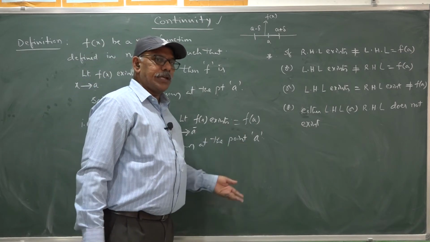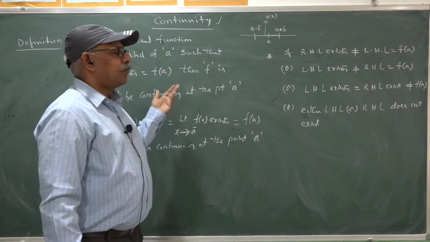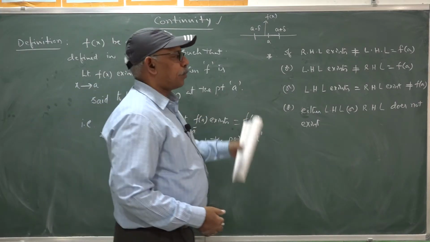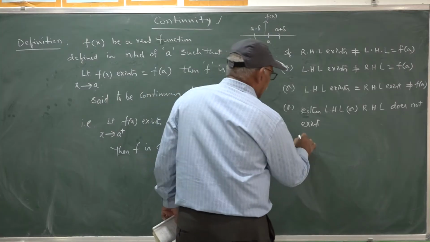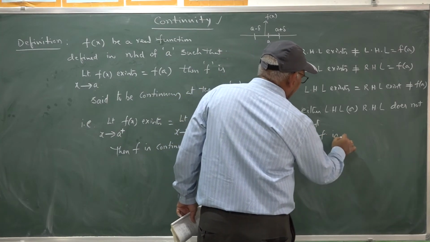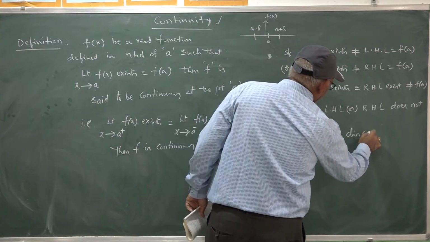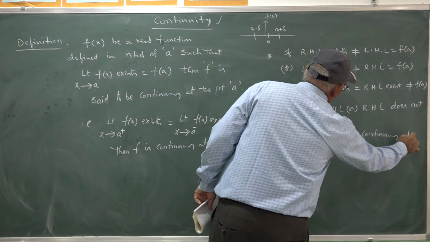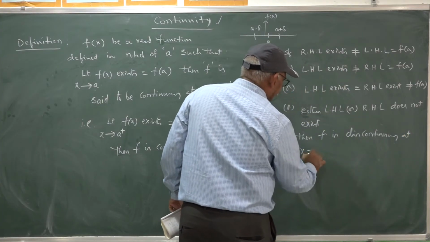In all such cases, the function is said to be discontinuous at that particular point a. Then f is discontinuous at x equal to a.